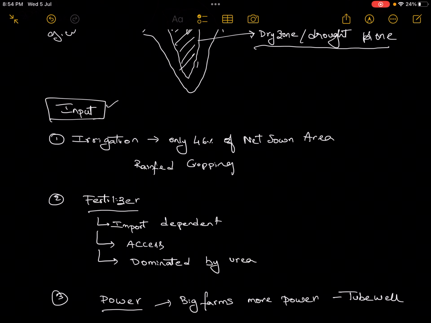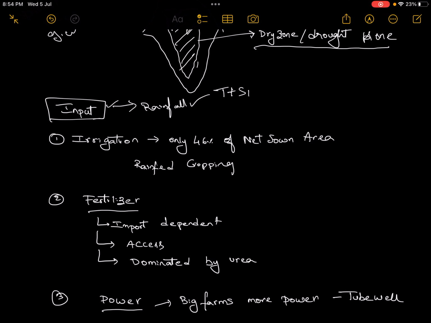Okay, so now why is this input considered as a constraint? Like I have said, our agriculture is primarily dependent on the rainfall. Why primarily dependent on the rainfall? Because irrigation currently is available only around 46% of the net sown area. So the rest, 50% or 55% of the area, is dependent only on the rainfall. But we have already seen this rainfall has temporal plus spatial variations. As a result, there is huge potential of causing agrarian distress.